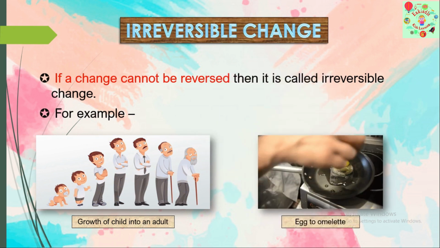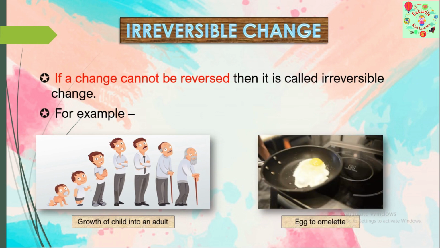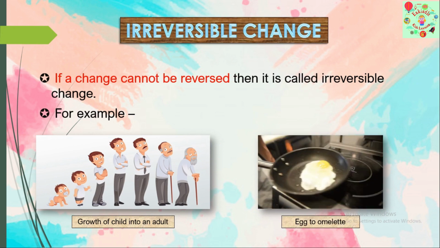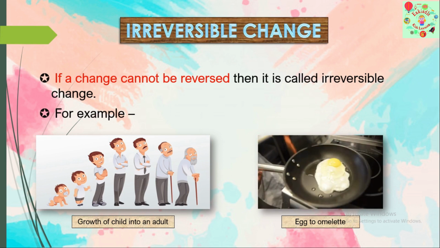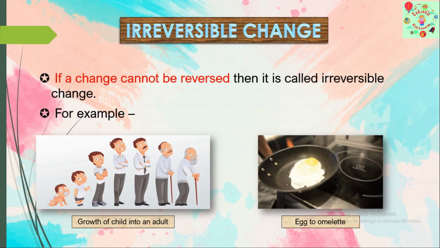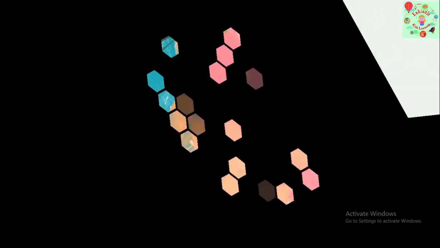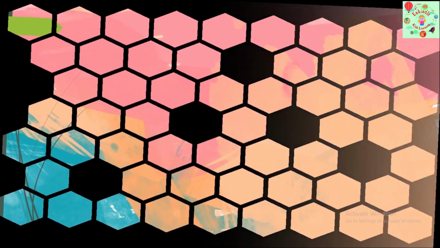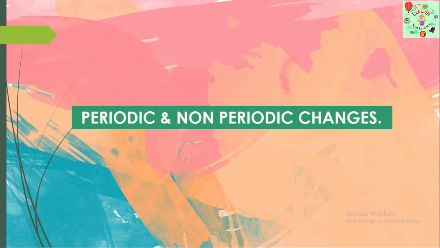What about egg to omelette? After preparing omelette from the egg, will you get back the egg? No. Hence it is an irreversible change. Which is the next type of change? The next type of change is periodic and non-periodic change.